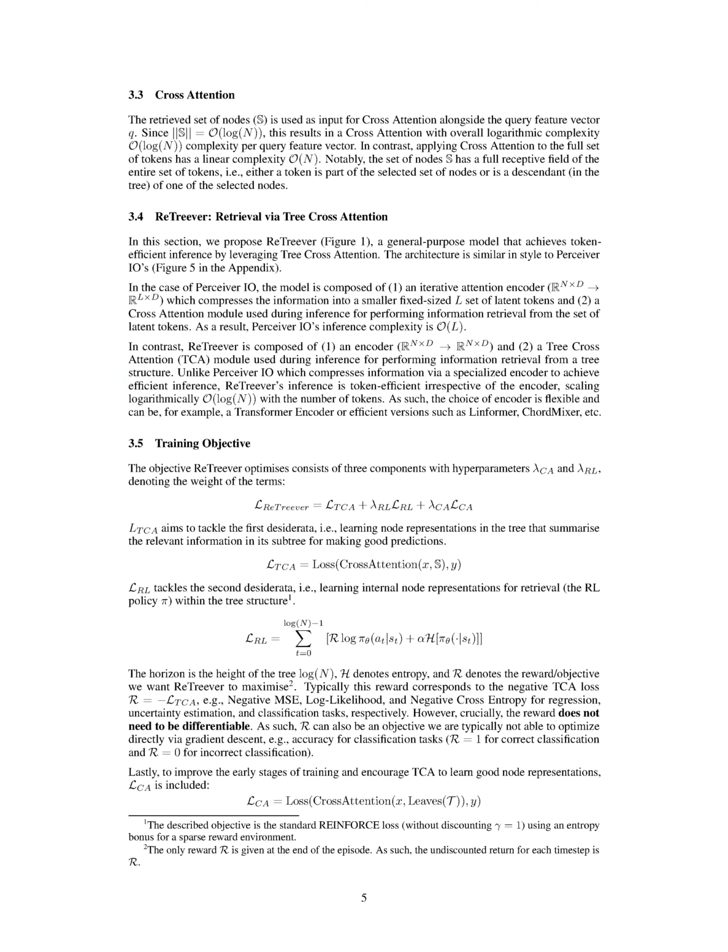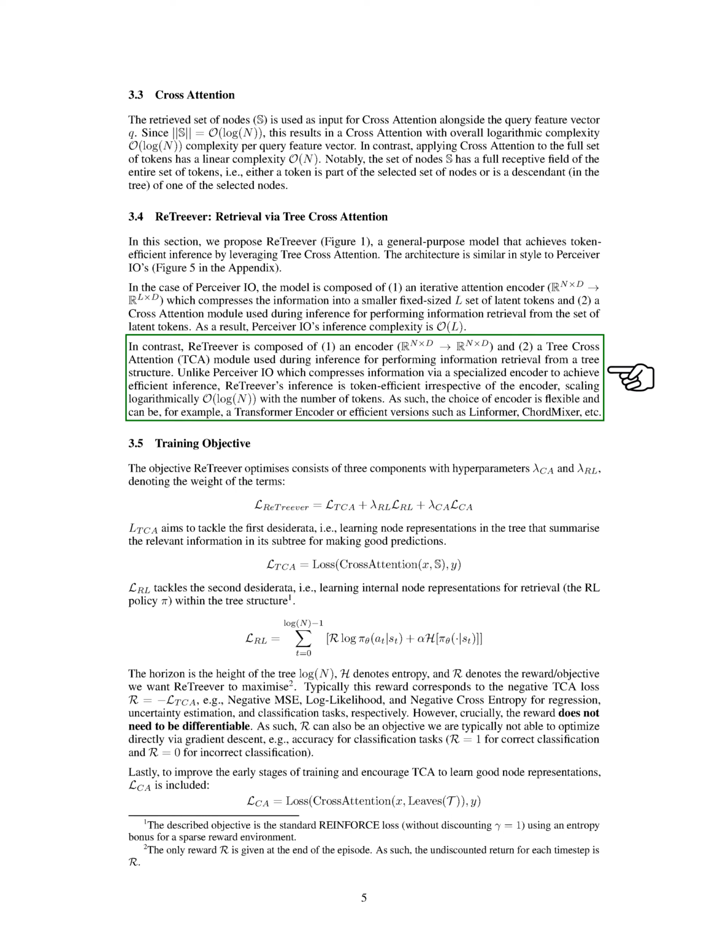Section summary. The tokens in the data are organized in a tree structure, where internal nodes summarize the information of their subtree for predictions and retrieval. An aggregator function is used to aggregate token information from the leaves to the root of the tree. The retrieval process involves selecting nodes based on a learned policy, resulting in a logarithmic complexity. ReTreever is a model that leverages tree cross-attention for token-efficient inference, achieving logarithmic complexity regardless of the encoder used.